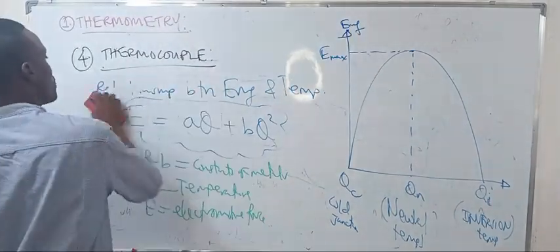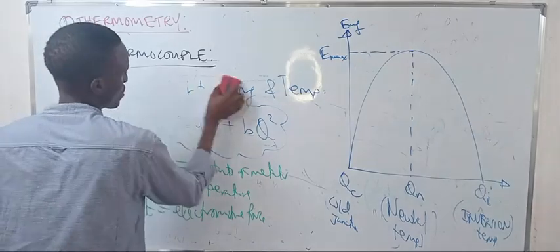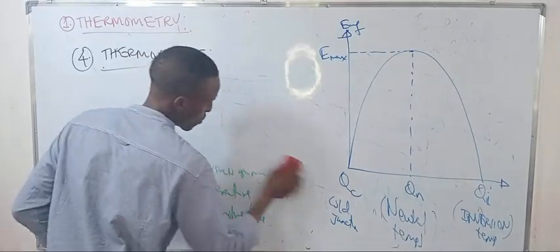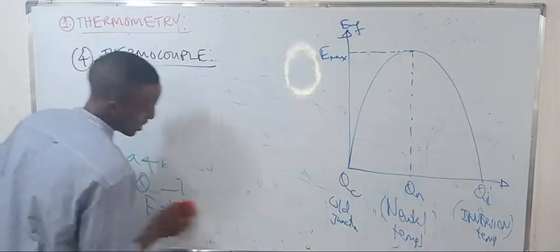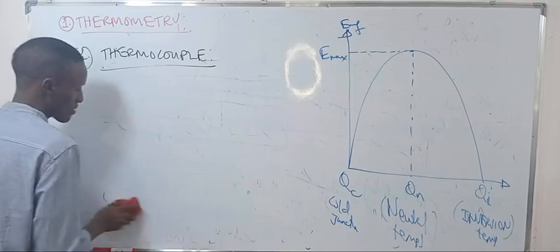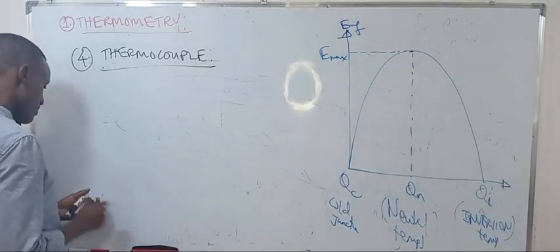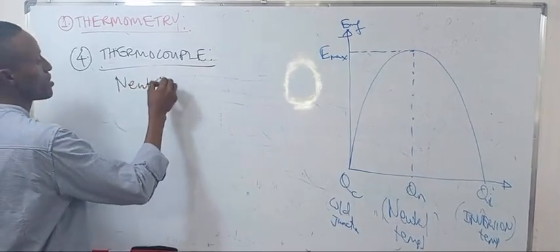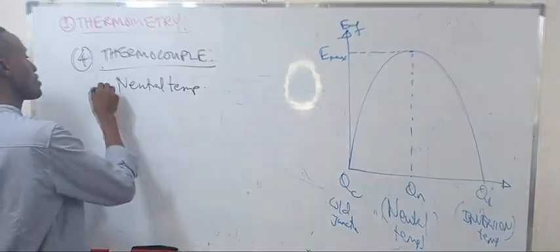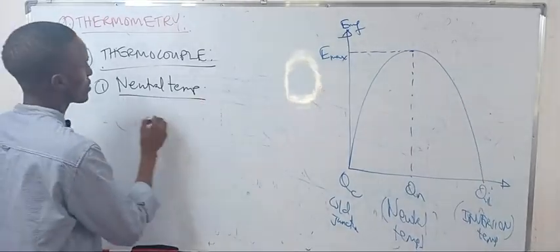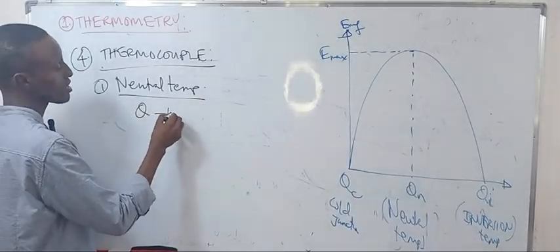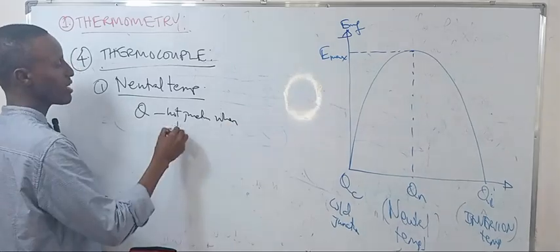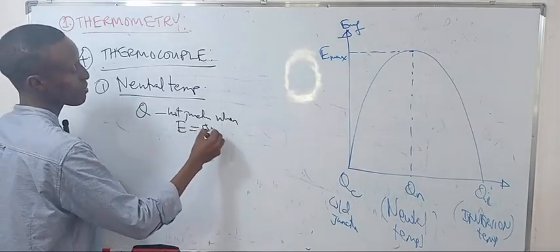So the neutral temperature is the temperature of the hot junction when the EMF is maximum.